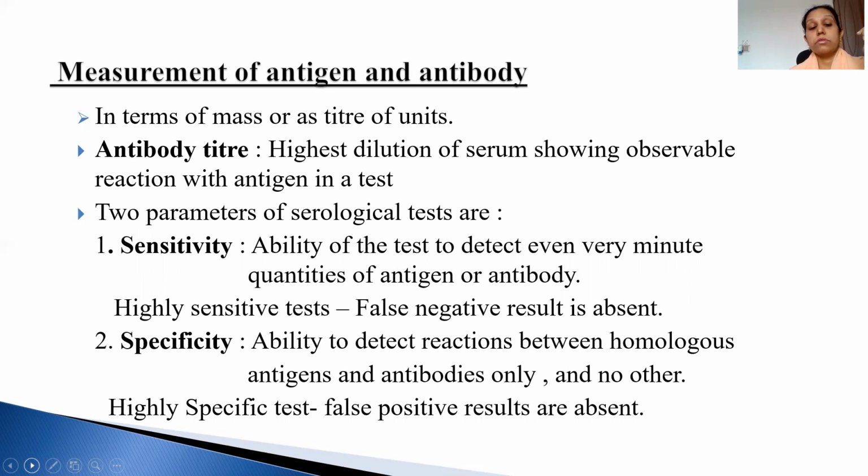Okay, so there are two parameters in serological tests: sensitivity and specificity. Sensitivity is the ability to detect the minimum amount of antigen or antibody in a test, so false negative results are absent. Specificity is the ability to detect reactions between homologous antigen and antibodies only, no others. In this case, false positive results are absent.